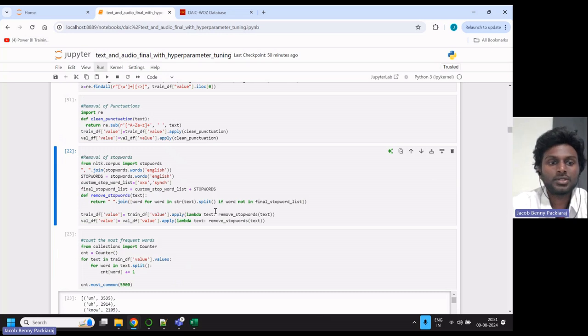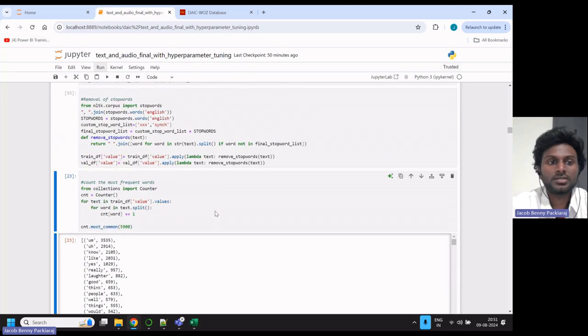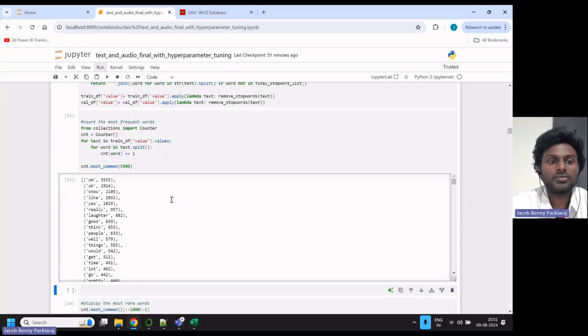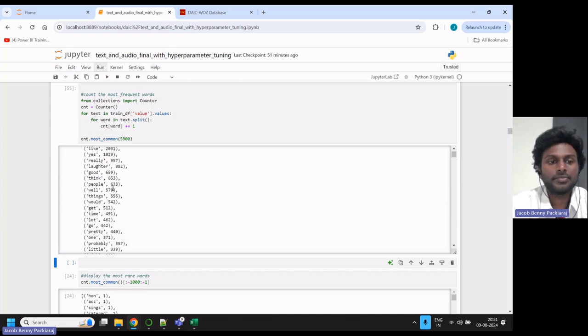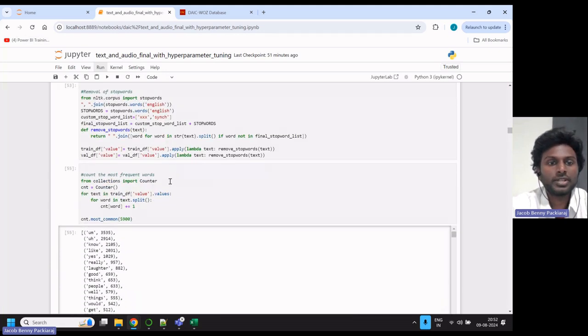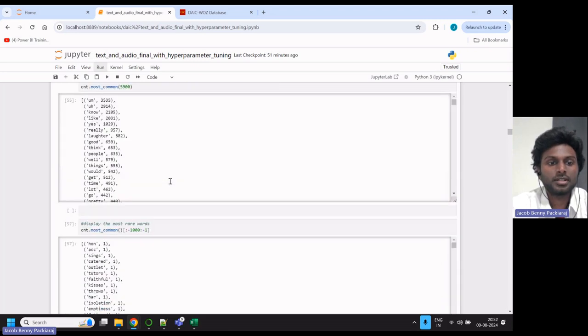Here I'm using the Natural Language Toolkit to remove the stop words present in the dataset. I'm checking the count of each individual word present in each record in the data frame. You can see these are the frequently uttered words, so I'm looking for the most common words.